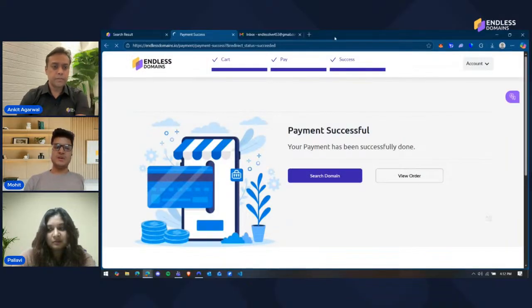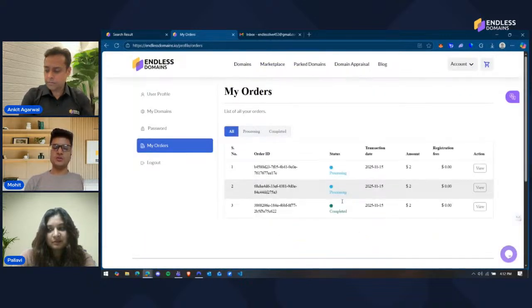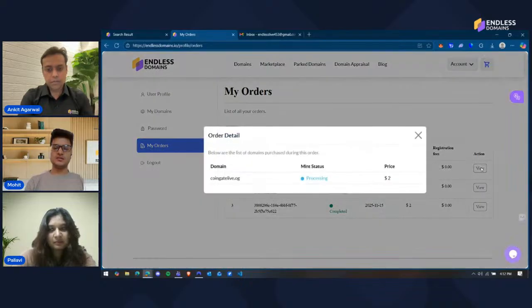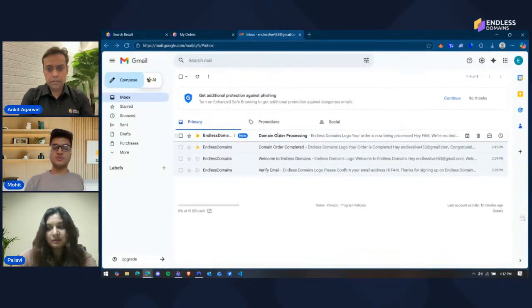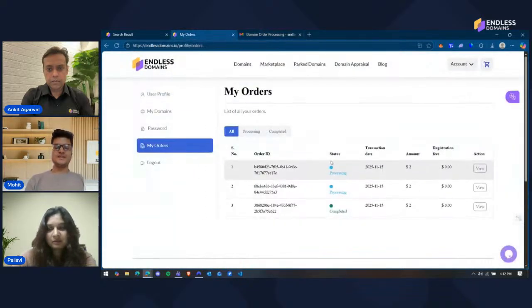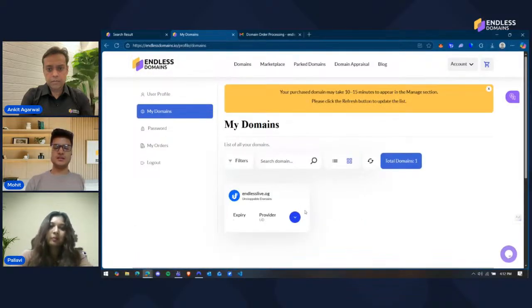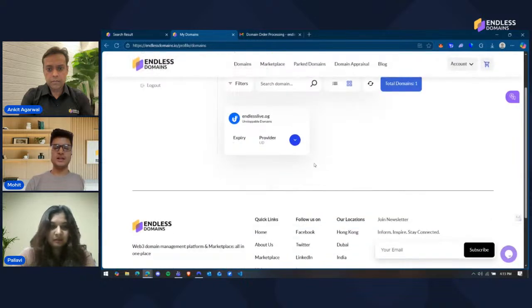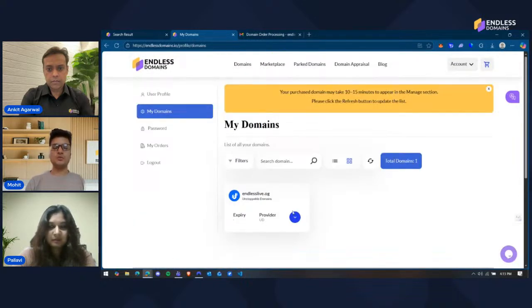So yeah, my payment was successful again from CoinGate as well. If I go ahead and view the order, I now have two domains on processing. This one is the latest one, coingatelive.og. I have also received another domain order processing mail for coingatelive.og. Once these orders complete, I will have it on my domain section. Since it takes 10 to 15 minutes, I will not wait to show you this section. I have already bought a domain, and I'll show you quickly what we can do with the domain once you've bought it.